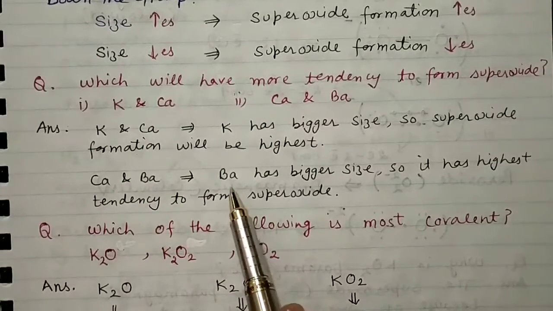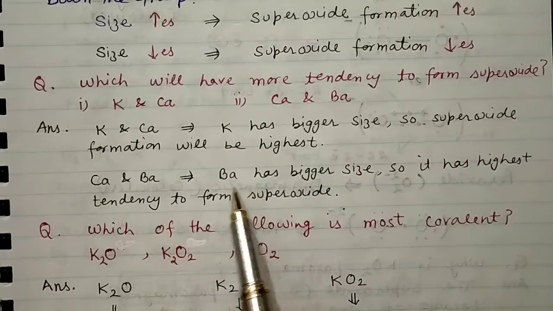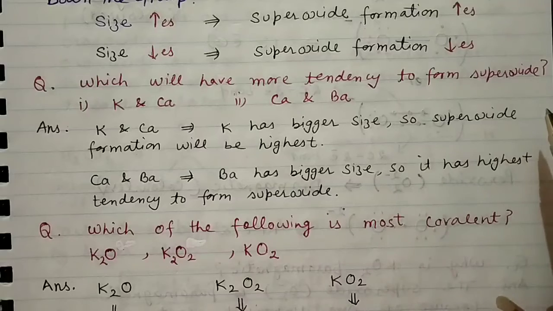Likewise, Ba has a bigger size than Ca, so Ba has a higher tendency to form superoxide, because a smaller size cation can stabilize a smaller size anion, and a bigger size cation can be stabilized by a bigger size anion. Superoxide has a bigger size, and potassium has a bigger size in comparison to calcium. That's why the process takes place in this manner.